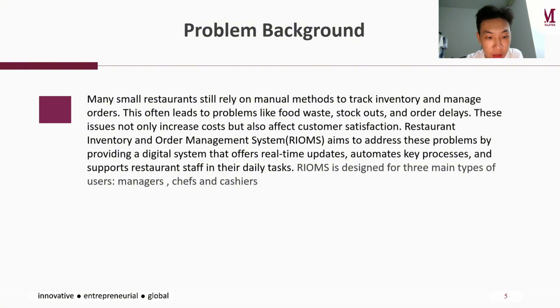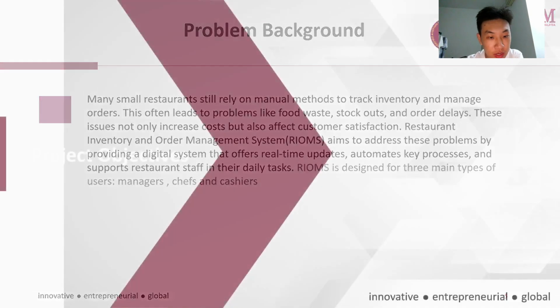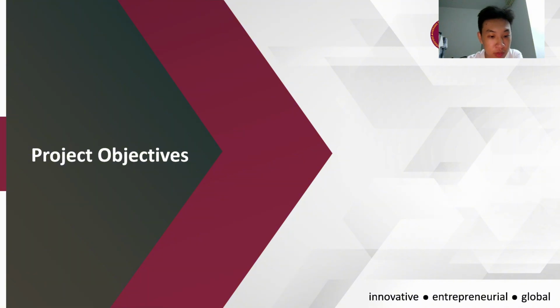Chefs need to know what ingredients are available in real time so they can prepare orders efficiently. And cashiers need to know if items are available at the time of order and must process transactions quickly.